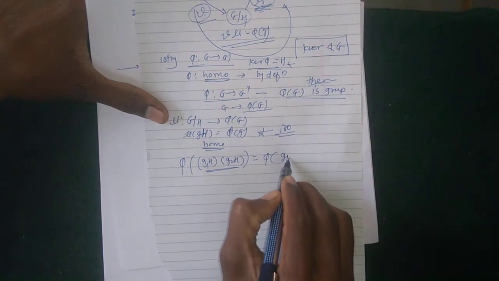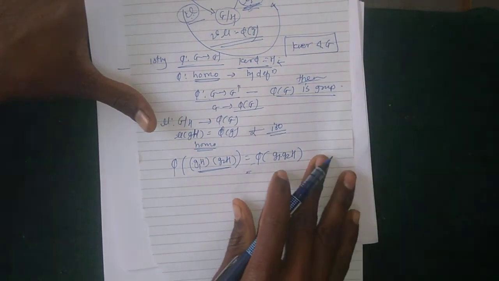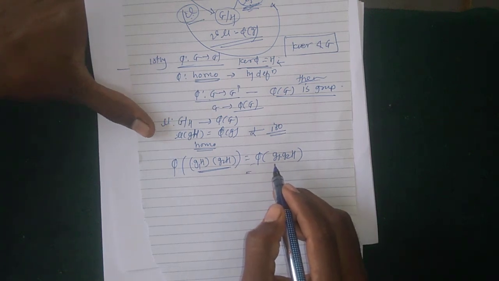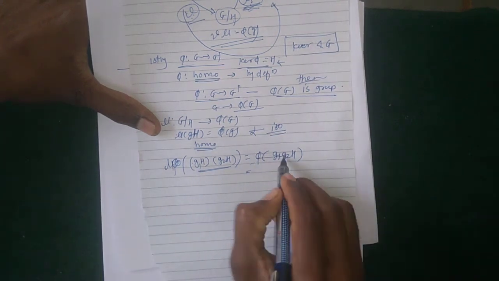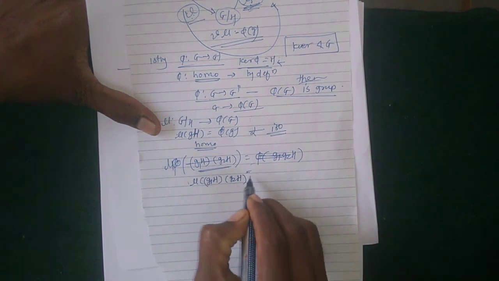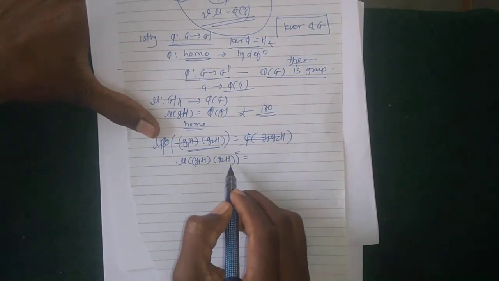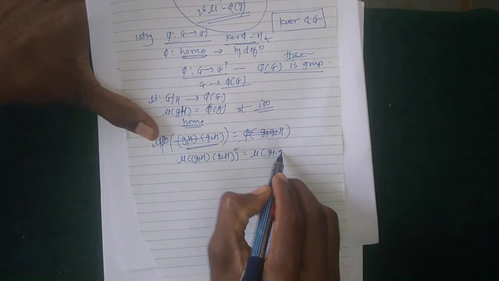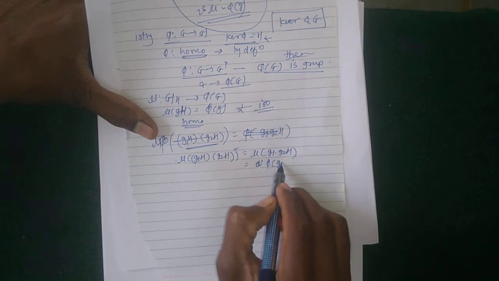The multiplication of these two elements is G1 into G2 over H, because H is a normal subgroup. Now apply nu: nu of G1H into G2H is nu of G1 into G2 into H, and its value is phi of G1 into G2.